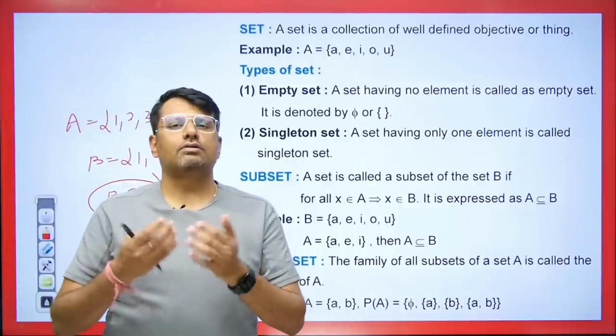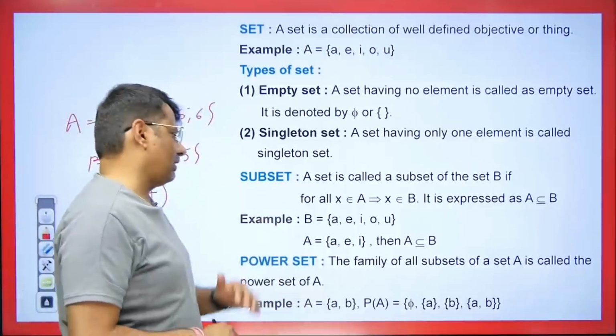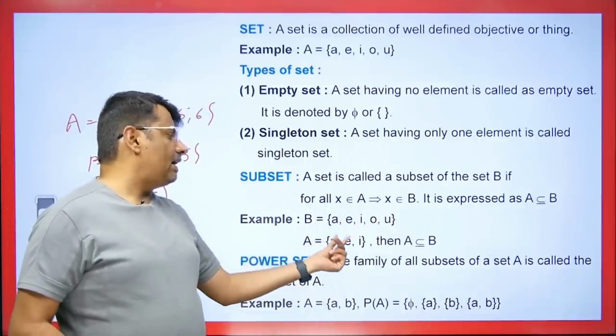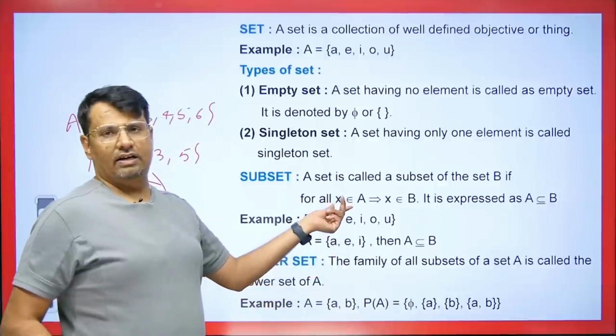That's how it can be understood. Suppose set B has A, E, I, O, U and set A has A, E, I. So set A is contained in set B. Getting my point? So A is a subset of B.